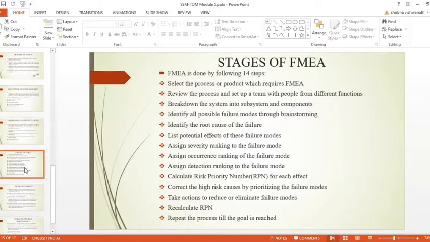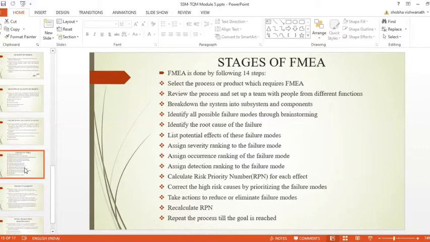The fourth step in FMEA is to identify all possible failure modes through brainstorming. Without any prejudice, all possible modes must be explored here.